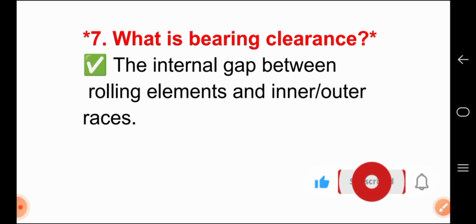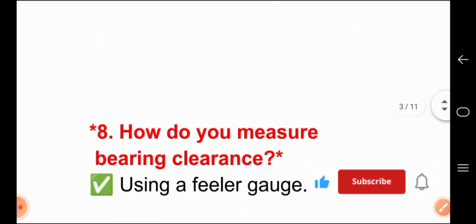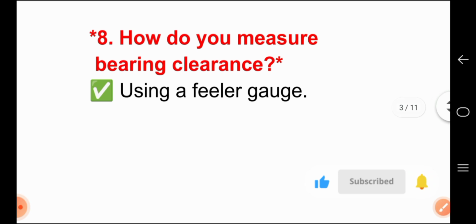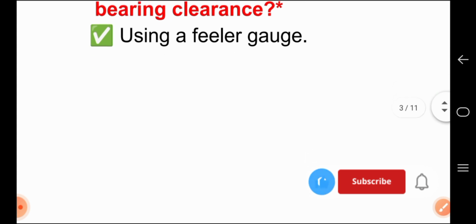Question number 7 is, what is bearing clearance? For answer, the internal gap between rolling elements and inner and outer races. The next question number 8. How do you measure bearing clearance? For answer, using a feeler gauge.